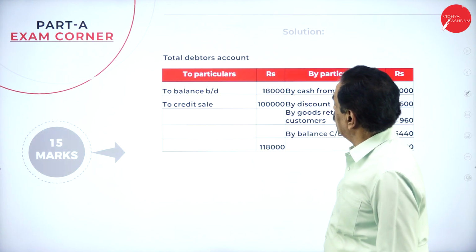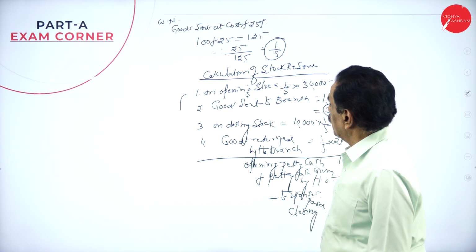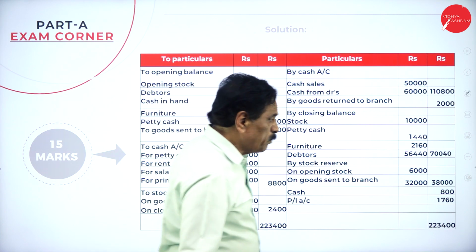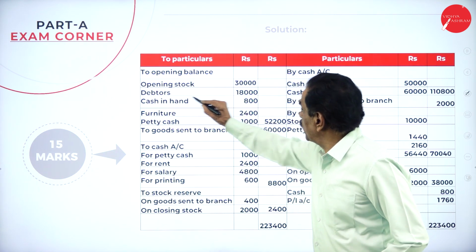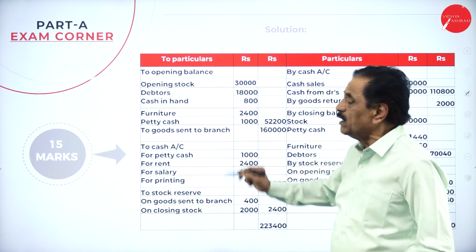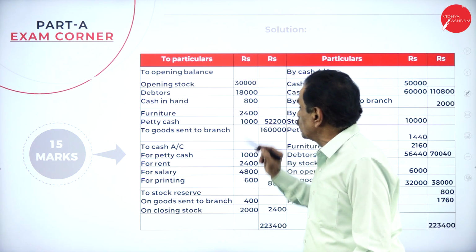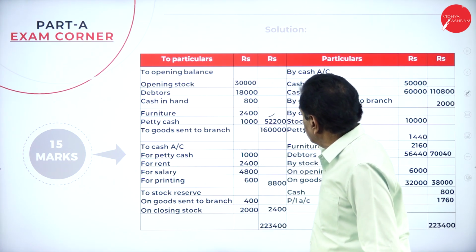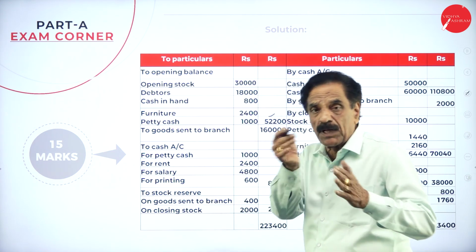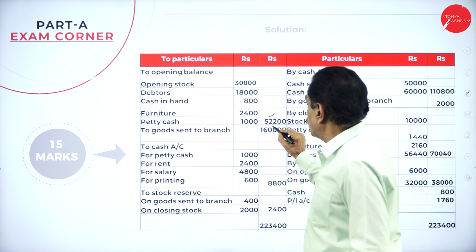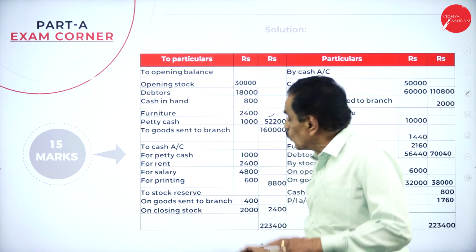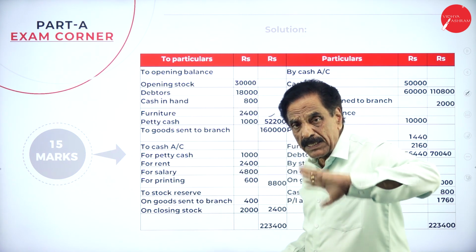While you are solving the problem, first you have to see whatever the opening balances are. Opening stock is 30,000, opening debtor is 18,000, opening cash 800, opening furniture 2,400, and opening petty cash. When a branch is started in the books of the head office, the closing balance of the last year becomes the opening balance. How much will come? 52,200. How much goods sent to branch? 1,60,000.